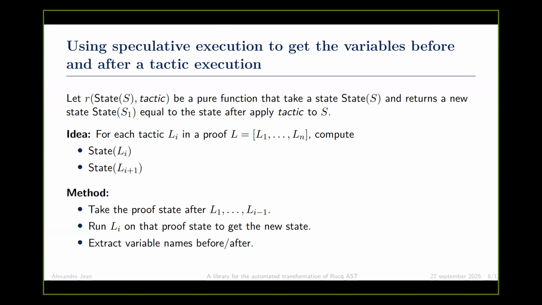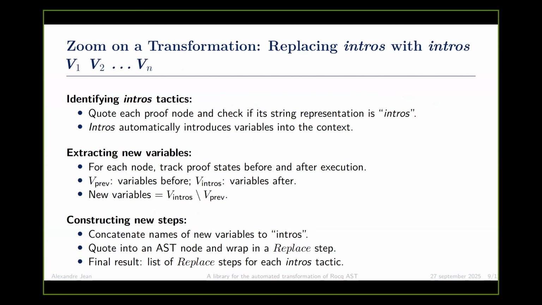And that's what we use to write our intro transformation. I'm going to talk about intros, but this is basically applicable to any tactics that introduce fresh variables using Rocq, because what you have to change is how you write the new tactic, but the logic is still the same. So first we identify the intros tactics, meaning we quote each proof dot and we check simply if its string representation is intros.